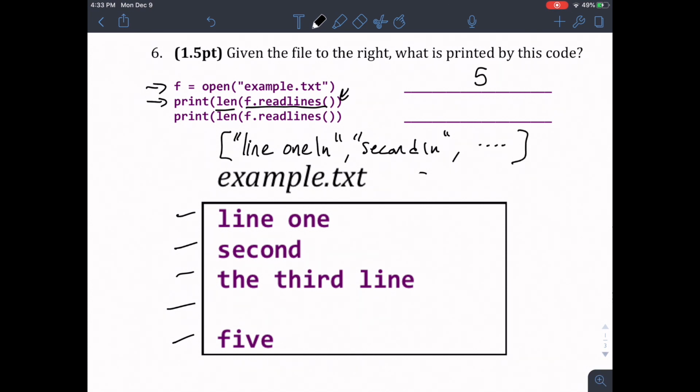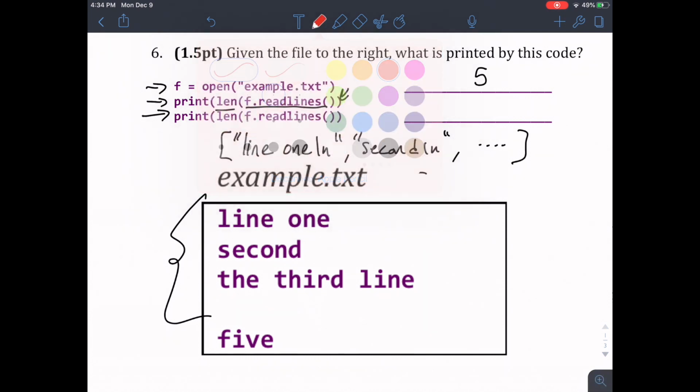Right, so the question is, what happens when you reach this third line? We're calling f.readLines again, and so your first inclination might be, oh, this should just say 5 again. That's not the case. Remember that we will have already read all of this stuff. That bookmark only passes through the file one time. So the bookmark, while it may start at the beginning, it's always going to end up at the end.